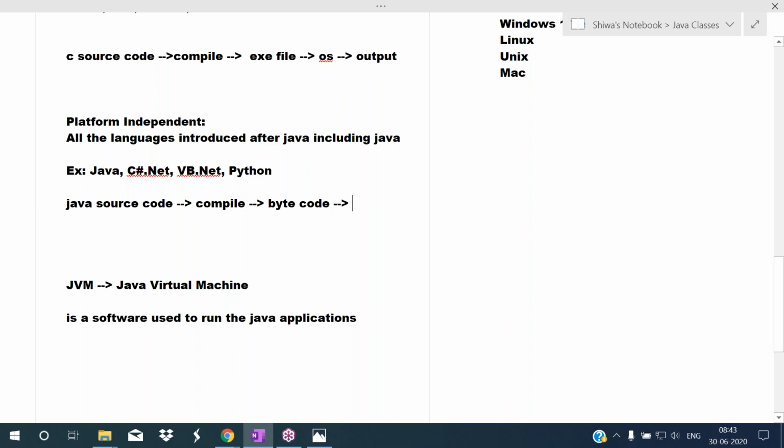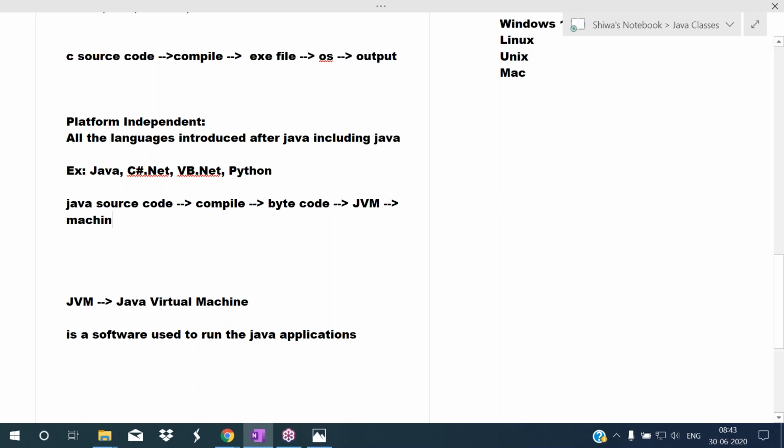Who is responsible to run this bytecode? JVM. So JVM translates this bytecode to the machine code according to the operating system and microprocessor which is installed in that system. So here, because of this bytecode, our Java application became platform independent. Because who is running this bytecode? JVM is running this bytecode. Operating system is not running this one.